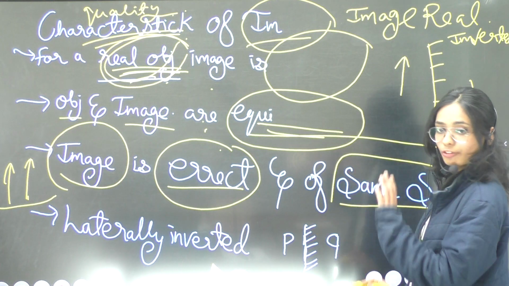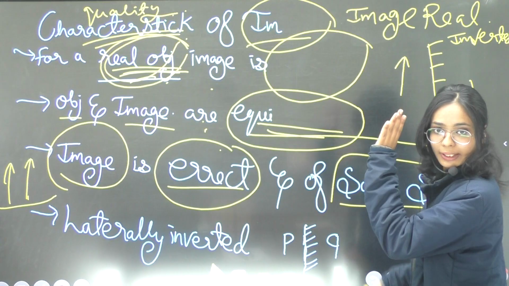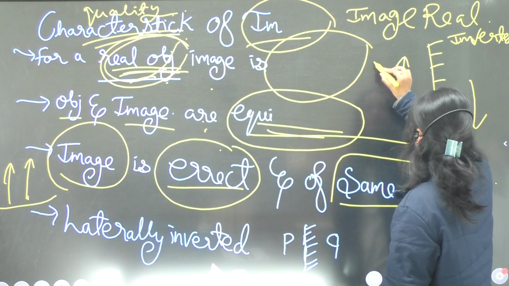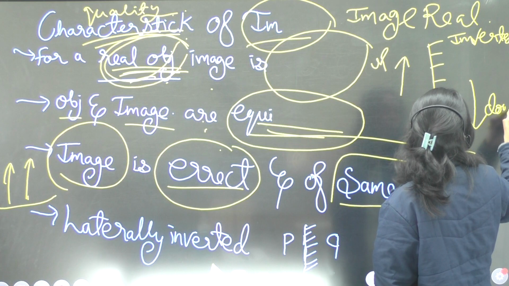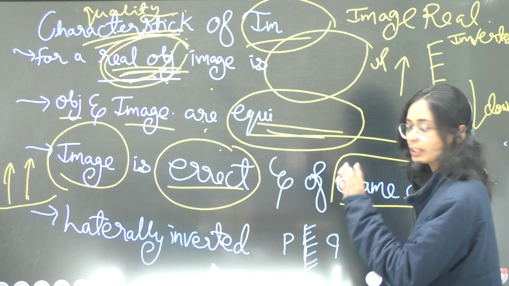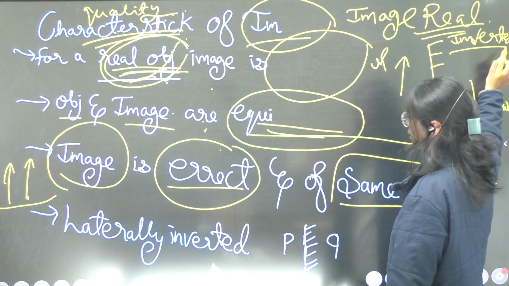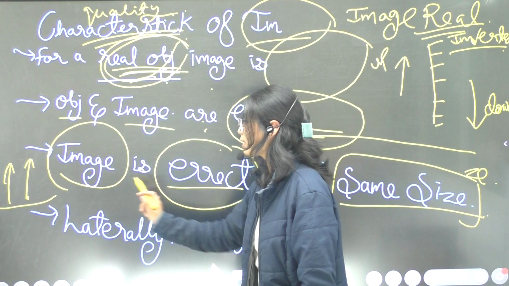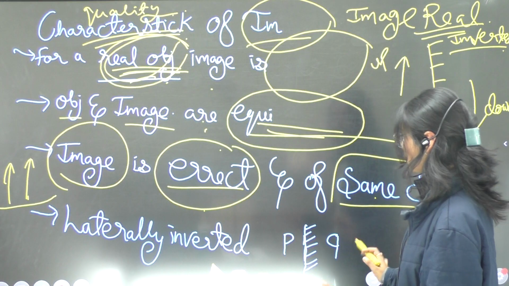Inverted means if one part is upward, then the other part will be downward. This happens in the real image case, whereas a virtual image is erect and of the same size.